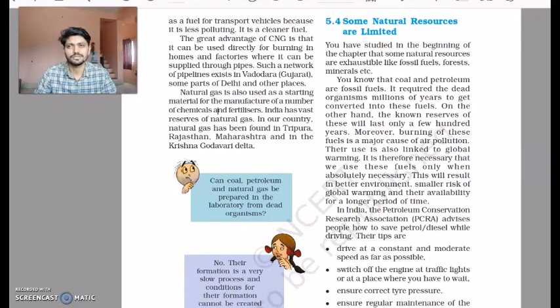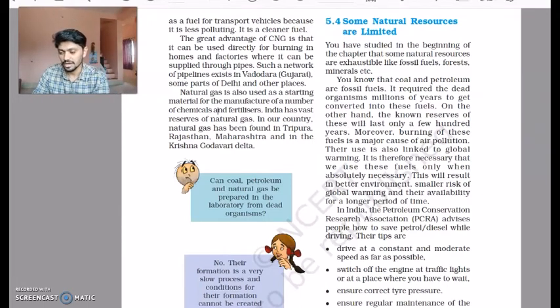But still there are certain places where we have not implemented the use of inexhaustible resources. For example, when we are driving our cars to move from one place to another, the aeroplanes and jets use kerosene. So these are places where we have not yet implemented the use of solar energy. So we have certain guidelines which we should keep in mind if we are driving a car or a motorcycle, so that we reduce the consumption of petrol so that it will be available to our children in future.